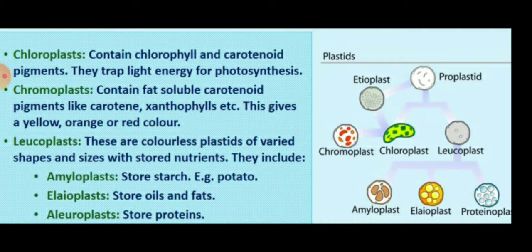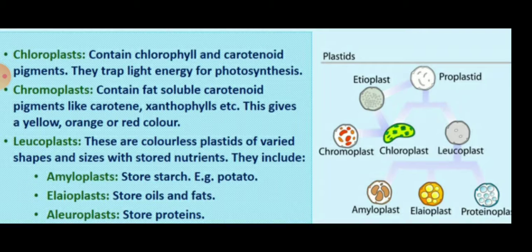So children, what is the difference between chloroplast, chromoplast and leucoplast? First, the chloroplast contains the green pigment called chlorophyll and the carotenoid pigments. They trap the light energy for the process of photosynthesis. Children, the second is the chromoplast. Chromoplasts contain fat-soluble carotenoid pigments called carotene, xanthophyll, etc. And this gives a yellow, orange or red color.